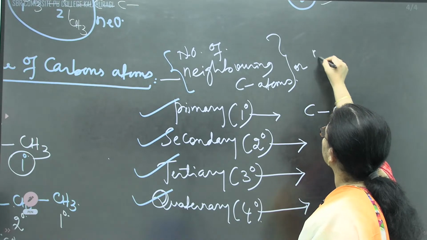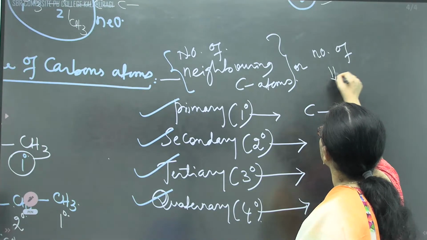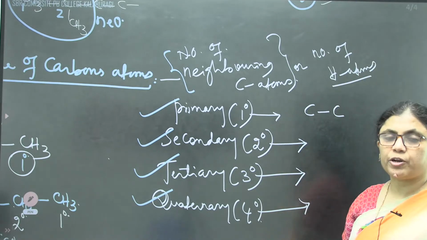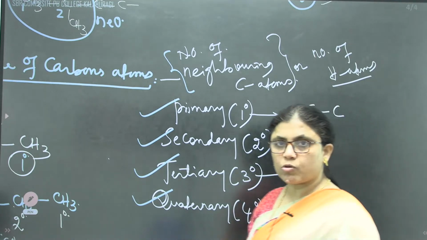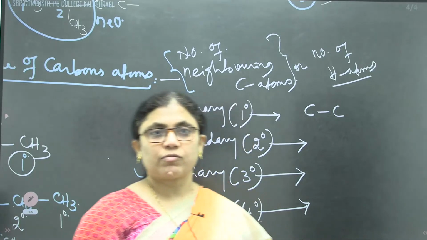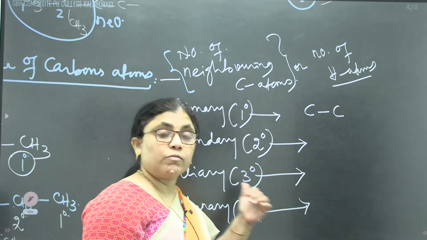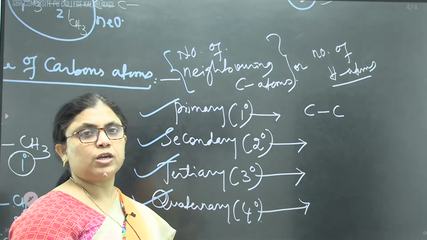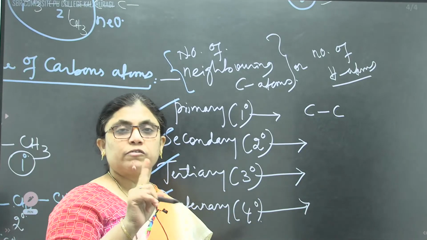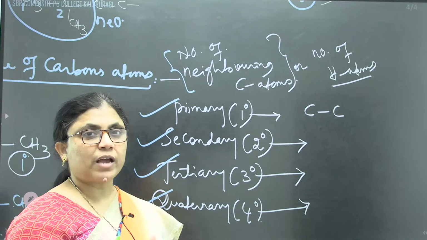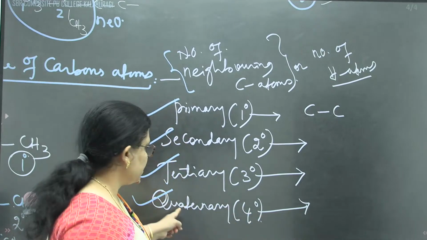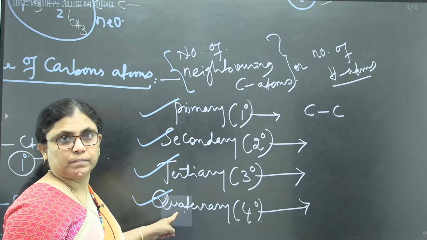Even you can decide on the basis of the number of hydrogen atoms also, children. You can decide on the basis of the number of hydrogen atoms, because carbon is bonded to carbon, and to satisfy the valency, the remaining will be hydrogen. Yes, correct. That's why when we are dealing with such molecules, we should always see that terminal CH3 groups are primary, CH2 are secondary, CH are tertiary, and C is quaternary. All sides are carbon, no hydrogen: no hydrogen is quaternary.